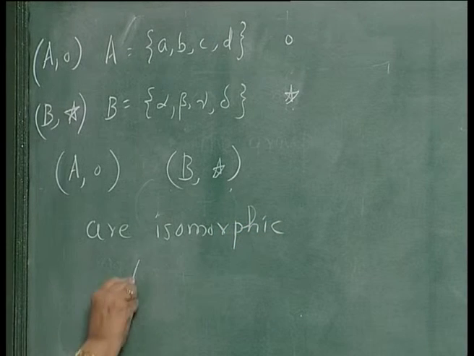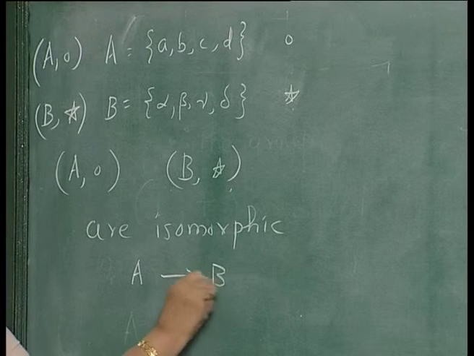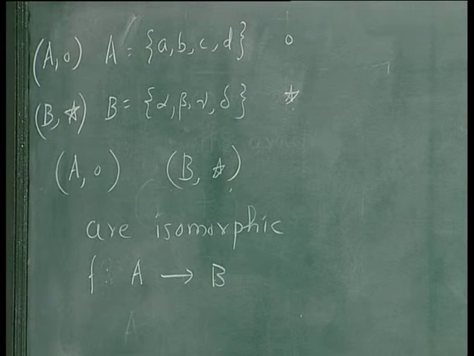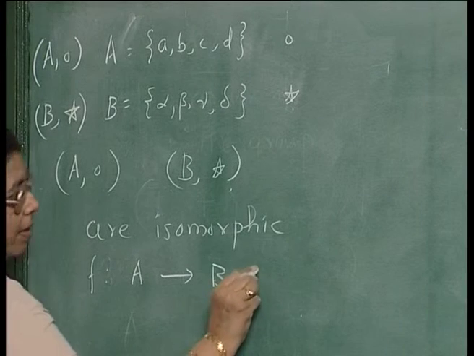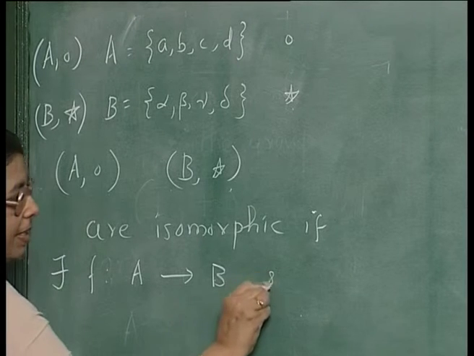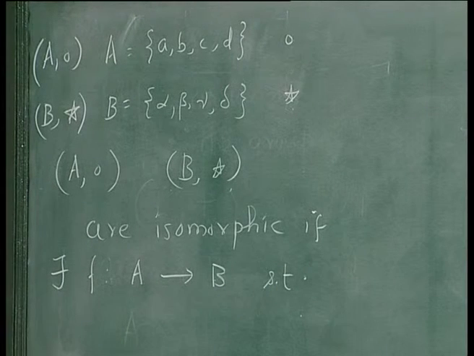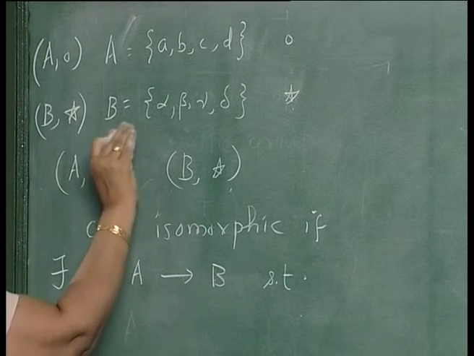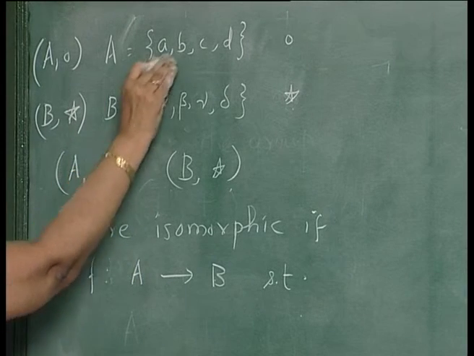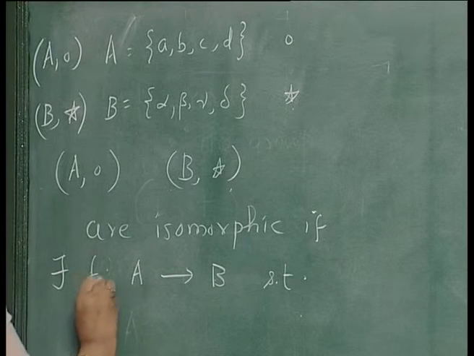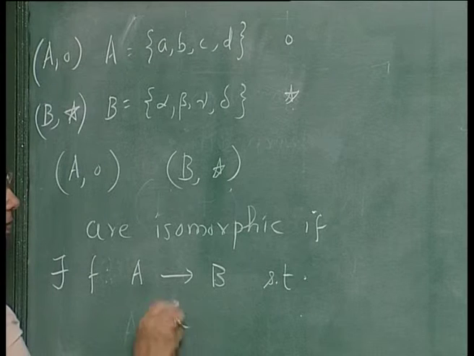These two groups are isomorphic if there exists a mapping from A to B such that this is a bijective mapping. When you say isomorphic groups, both should have the same number of elements and this mapping should be bijective.